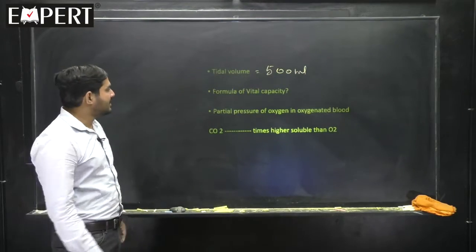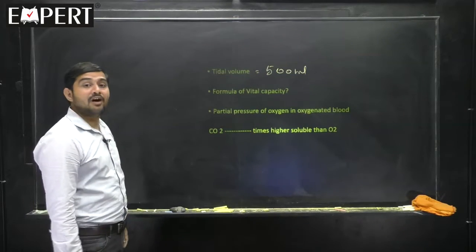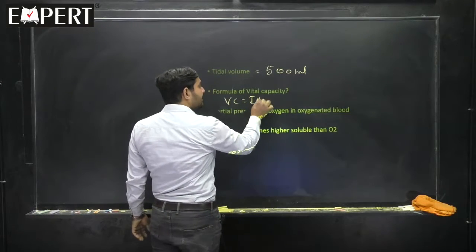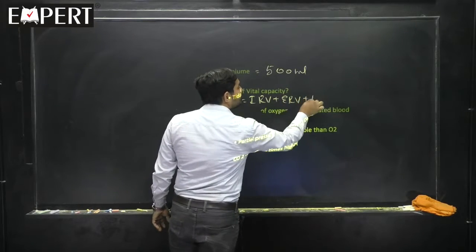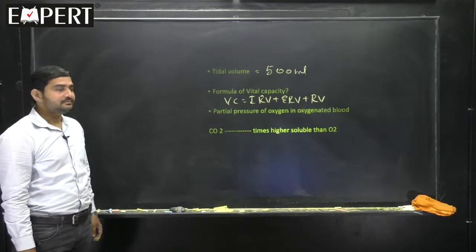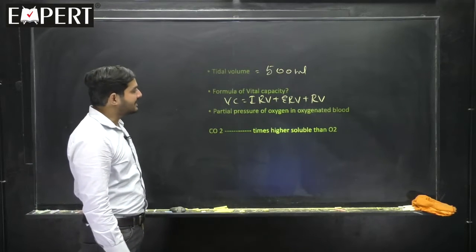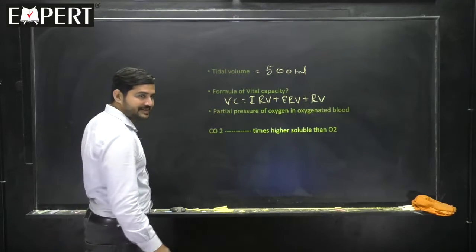Okay. What is the formula of the vital capacity, VC? VC is equal to IRV plus ERV plus RV is the vital capacity formula. Right or wrong? Next, partial pressure of oxygen in the oxygenated blood is how much? Please tell me.